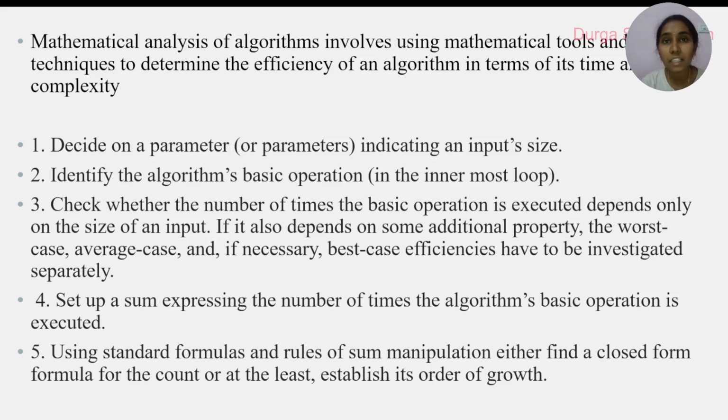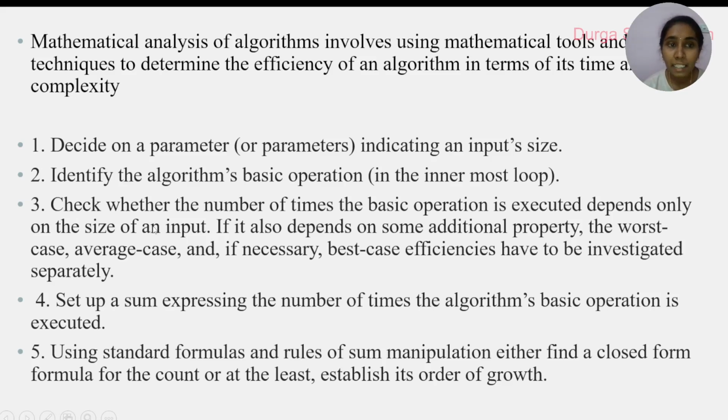So n is used to indicate the number of inputs. The second step is to identify the algorithm's basic operation. The basic operation can be addition, subtraction, multiplication, division, or comparison. All these are basic operations.